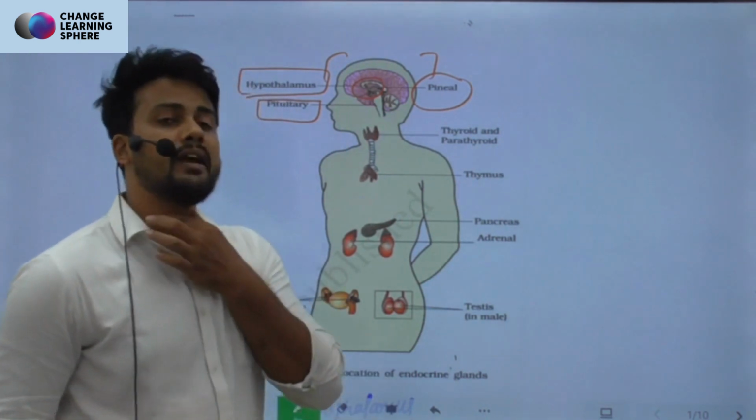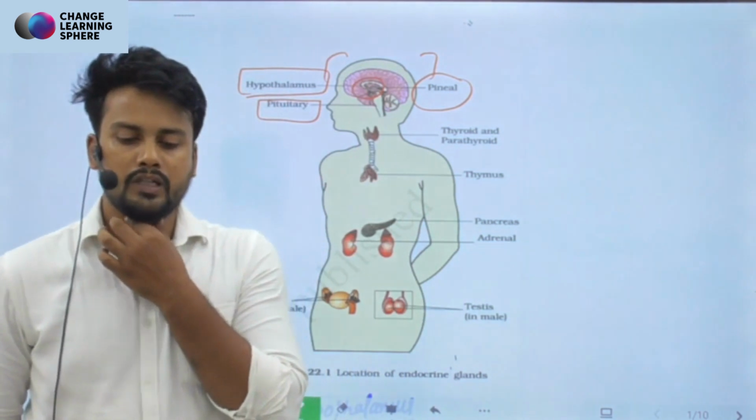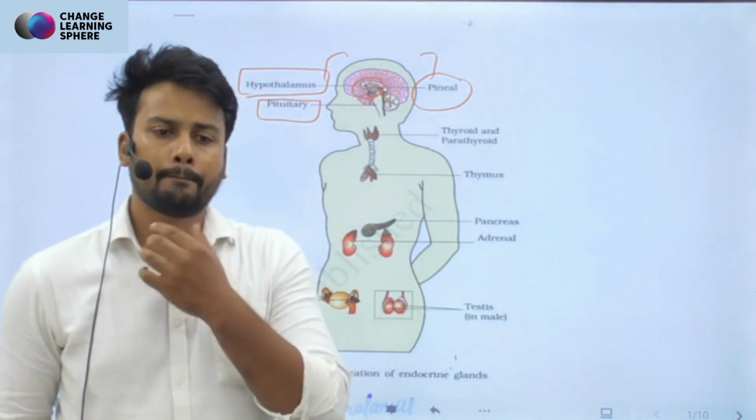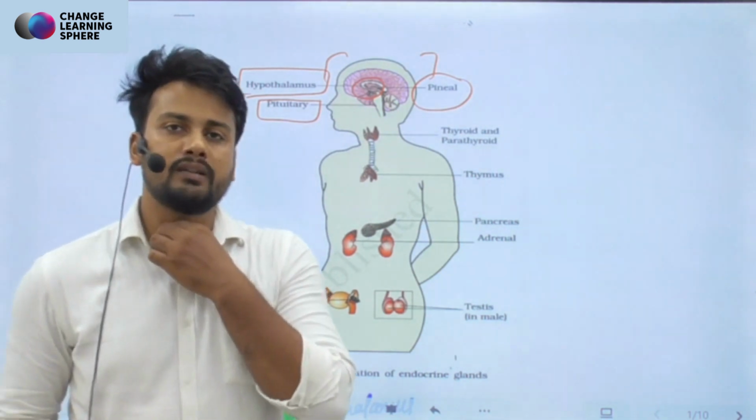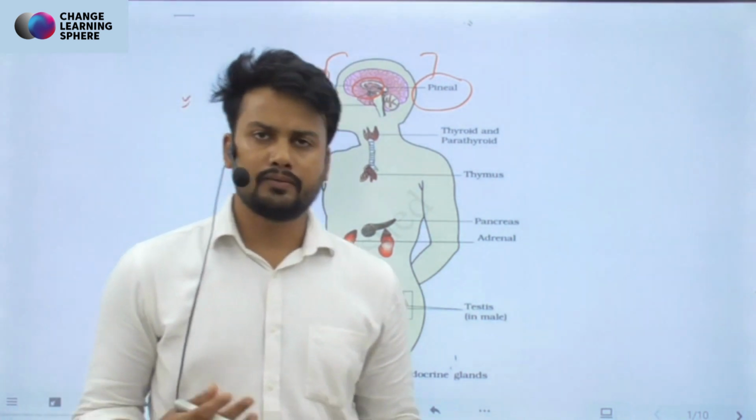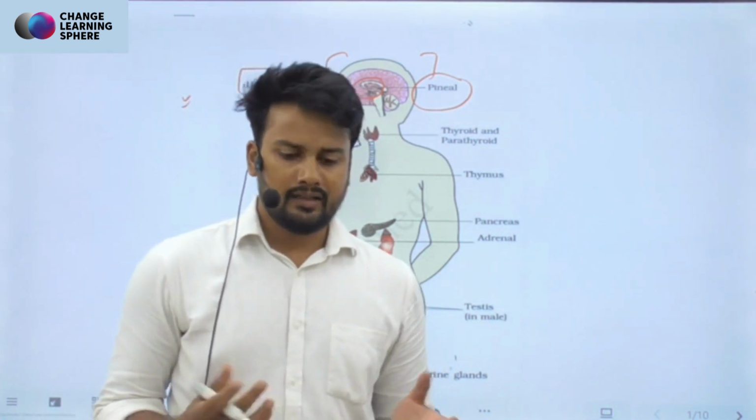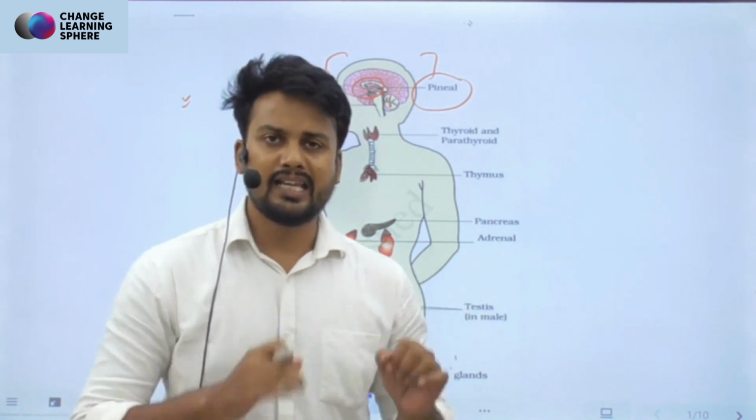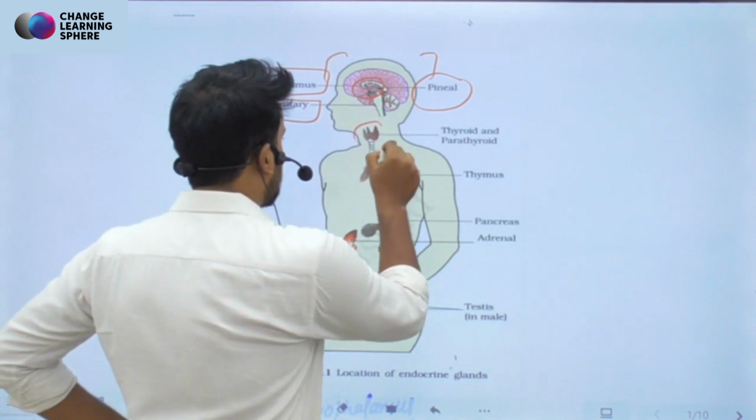Then we have the thyroid gland, right? This is our thyroid gland, just in front of the larynx, the voice box. In front of it is our thyroid gland. If you have been to a doctor, you must have seen that he often palpates, touches it, tries to move it, and tries to assess the size and functioning of this gland. So these are the thyroid glands, right?